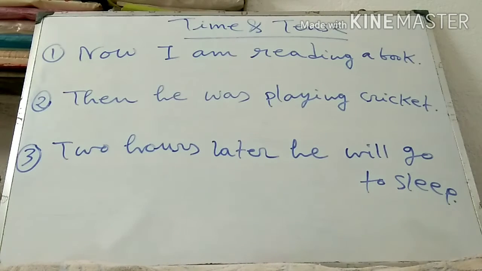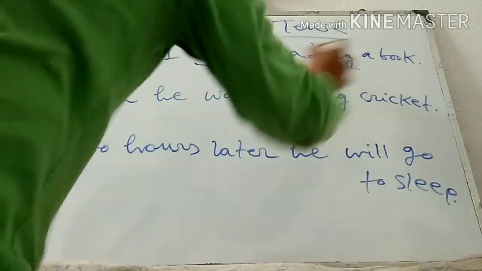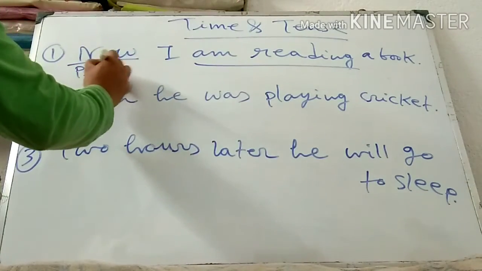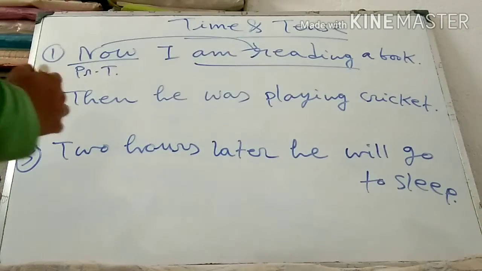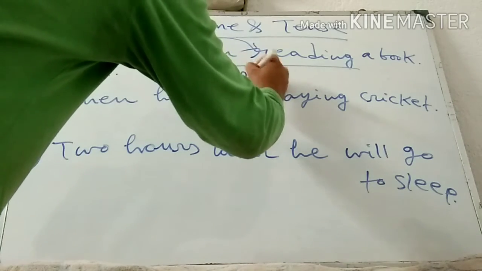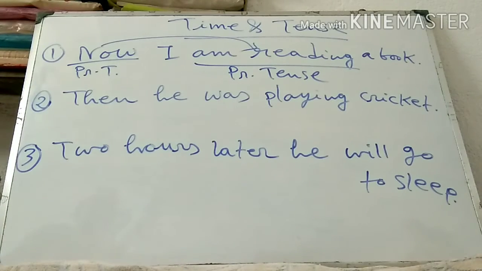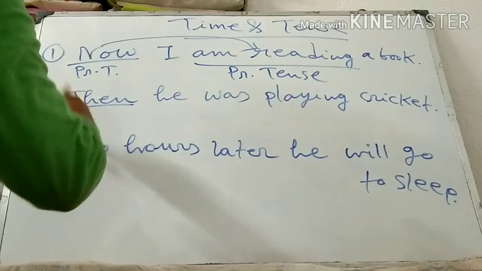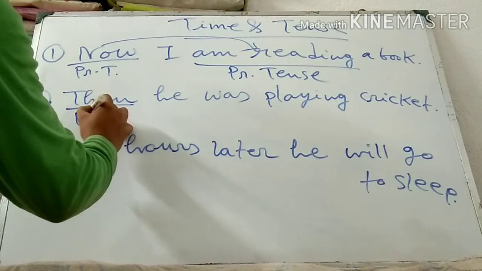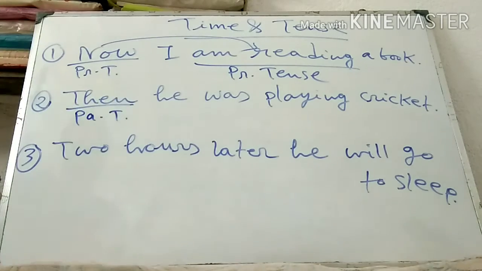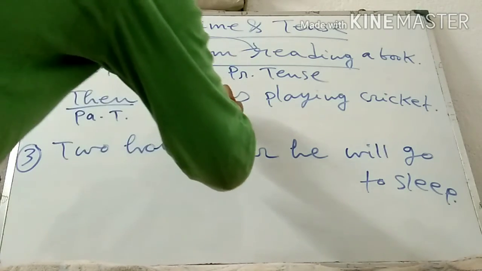Now look at these three examples. When I am using now, I am using am reading. Now it is present time, and according to present time I am using this verb form. That means this is present tense. Thereafter, then he was playing cricket. Then it is generally indicating far time, past time. And according to the past time, here I am using the verb form was playing.